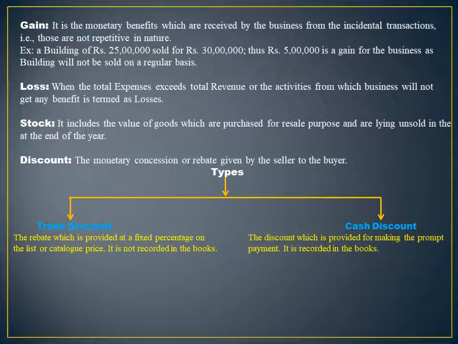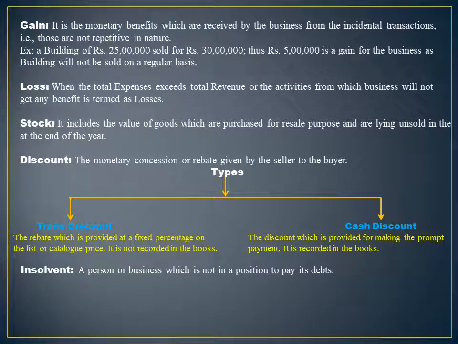On the other side, cash discount is always provided by the sellers for receiving prompt payments from the buyers. That type of discount is always recorded as it is provided to the specific class of people, customers, consumers, buyers, those who are making the prompt payments to the business.